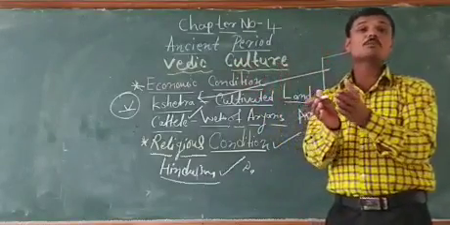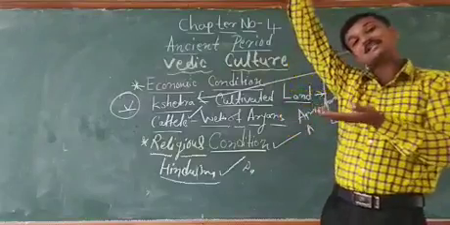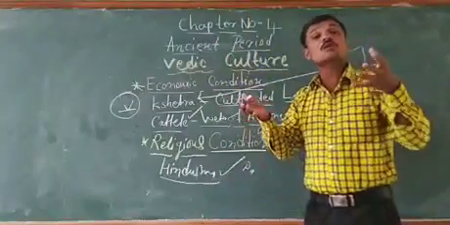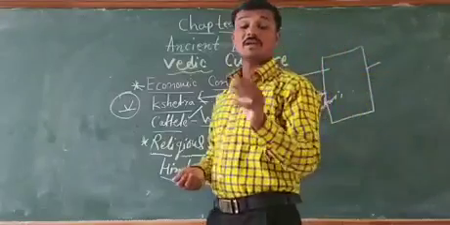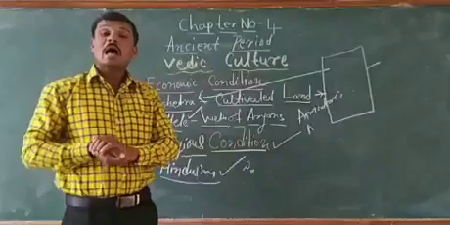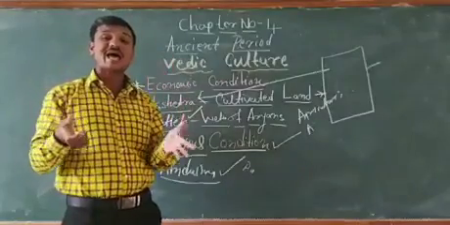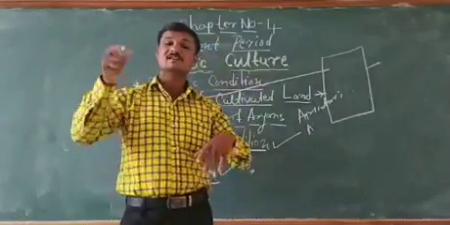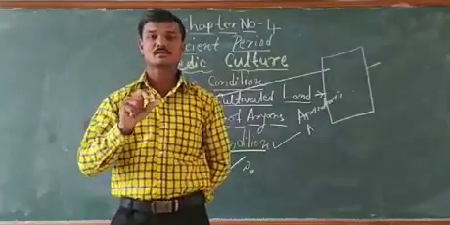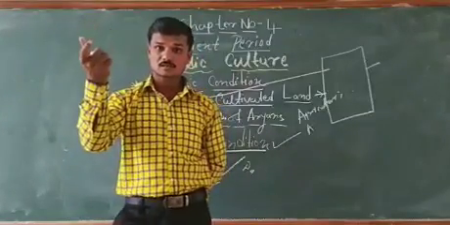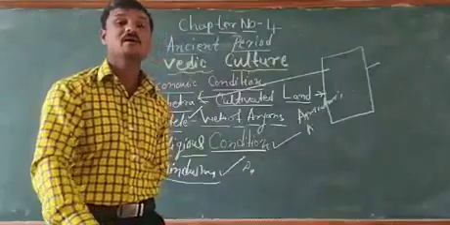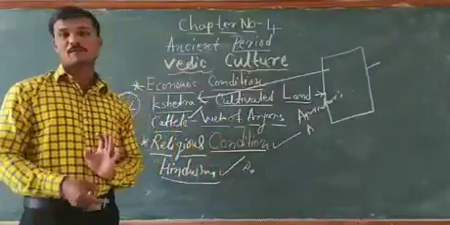Now the number of gods increased, and many new gods came into existence. All these gods had special features and also special shapes and designs. Every god had its own shape in the later Vedic period.